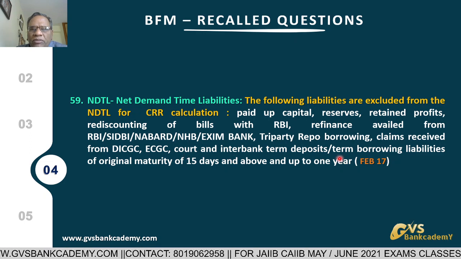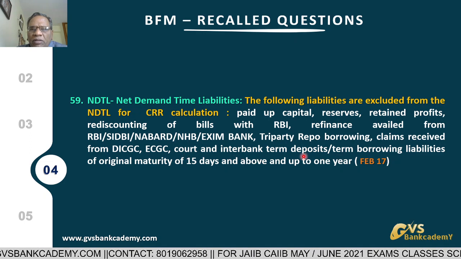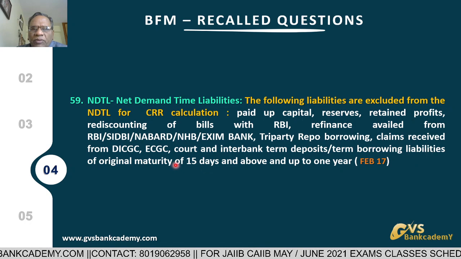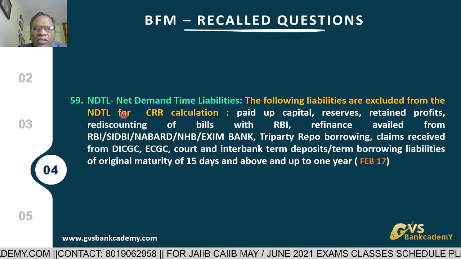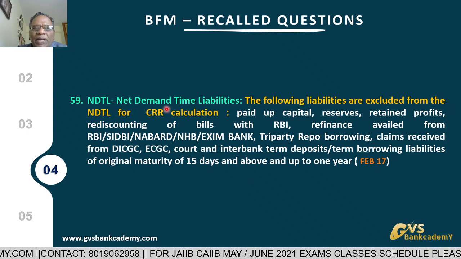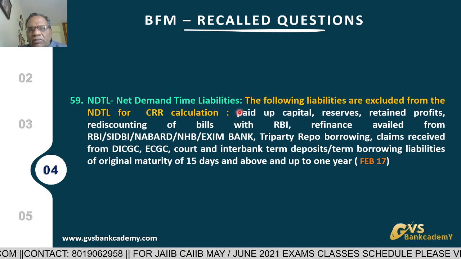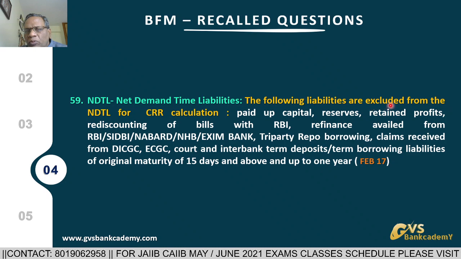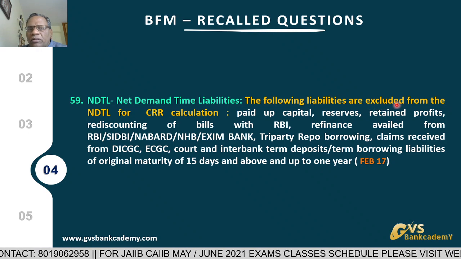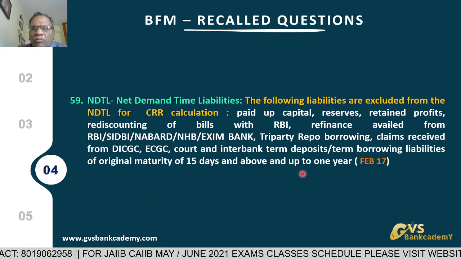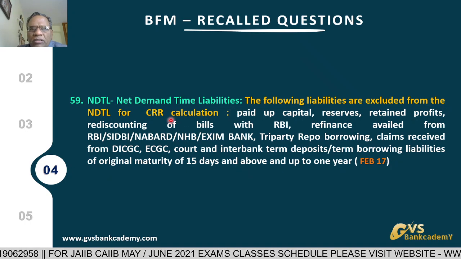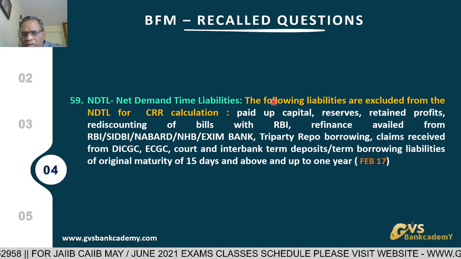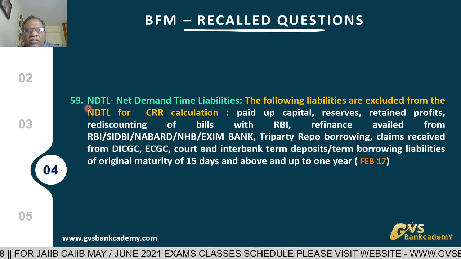Interbank term deposits, from one bank to another bank, with maturity of 15 days to 1 year. These items are excluded at the time of calculation of the bank's net demand and time liabilities. So it is a 5 marks question, though it is 1 mark we are discussing. Based on this information, they ask for the CRR calculation for 5 marks or the SLR calculation. This is NDTL.